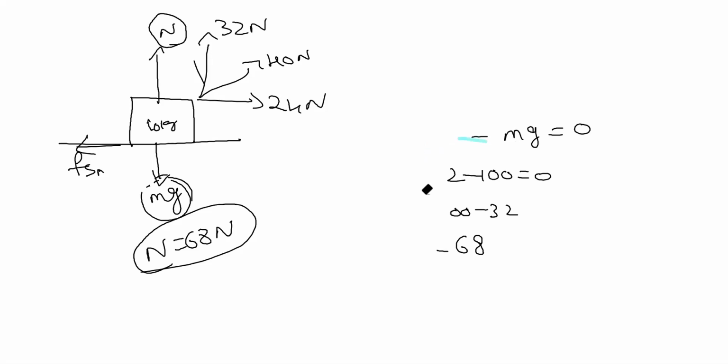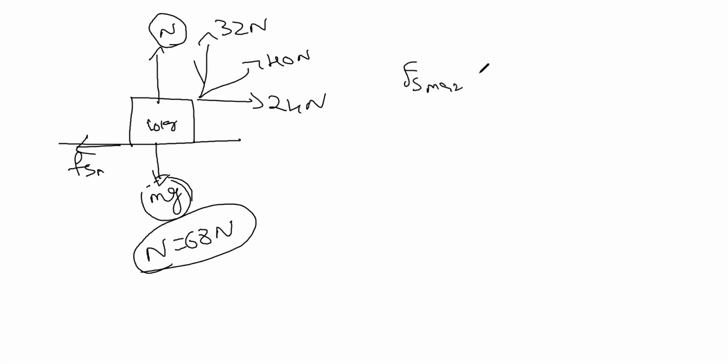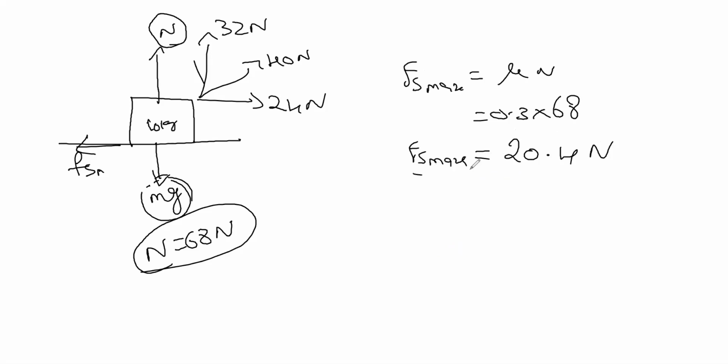Now we will calculate what is the maximum friction. Mu N, which is 0.3 into, what is the normal force right now? 68. So that's 20.4. This is the Fs max, correct?